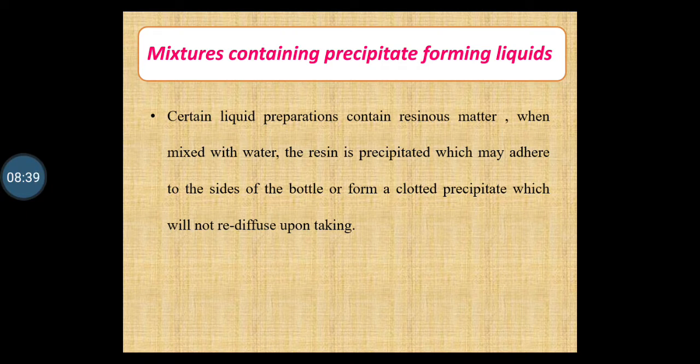Measure the precipitate forming liquid in a dry measuring cylinder and add it in a slow stream in the center of the cream with rapid stirring. Dissolve the soluble ingredients, if present, in a sufficient amount of vehicle. Add it slowly with constant stirring to the cream to avoid local high concentrations that may neutralize the effect of the suspending agent.